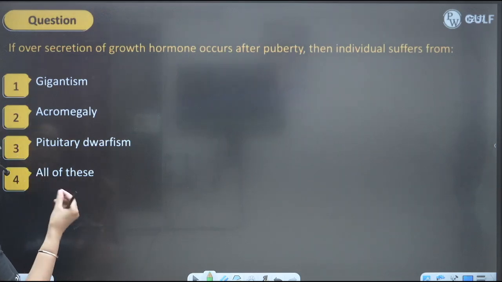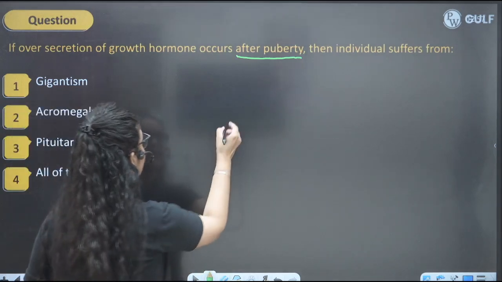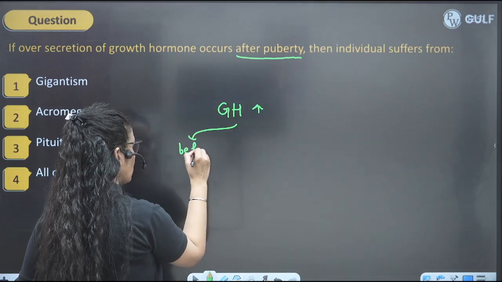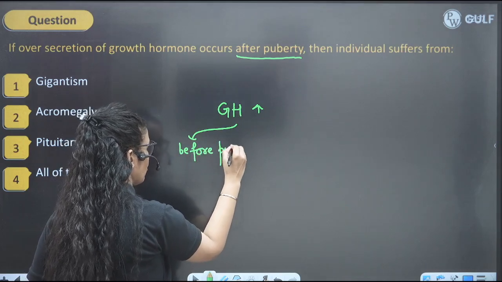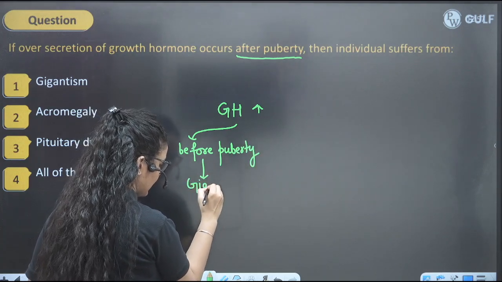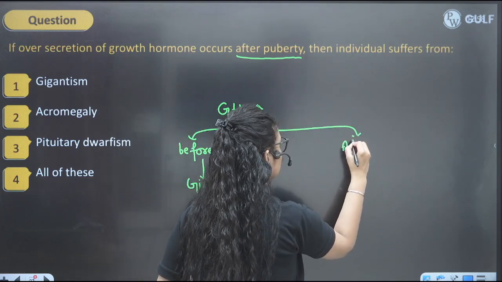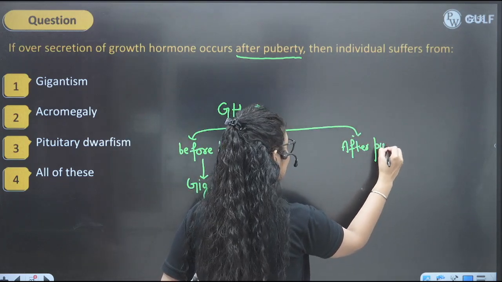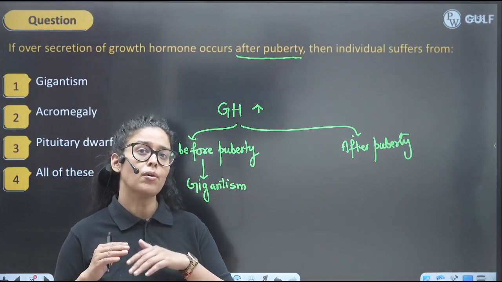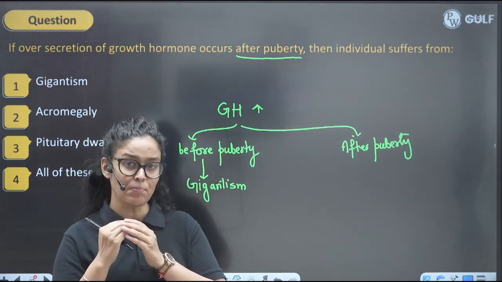So oversecretion of growth hormone occurs after puberty, then individuals suffer from. So when growth hormone increases before puberty, it causes gigantism. That person will have huge height, right? So it will be causing gigantism. But when the growth hormone increases after puberty, only certain bones will increase, and that is because the epiphyseal plate of most of the long bones is closed. So generally, before puberty, the epiphyseal plate of the long bones is open.